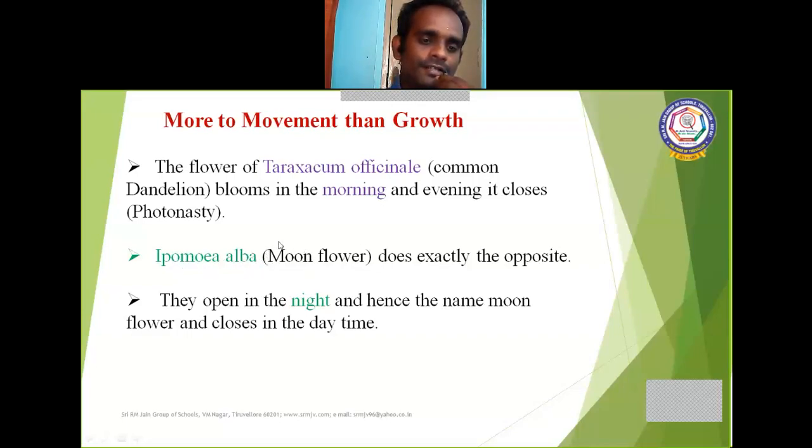Next one, Ipomoea alba. It is called a moonflower, and it does exactly the opposite of what the dandelion did. The Ipomoea always opens in the night and closes in the morning. Once again, the Ipomoea moonflower does exactly the opposite. They open in the night, hence the name moonflower, and close in the daytime. Clear, children?